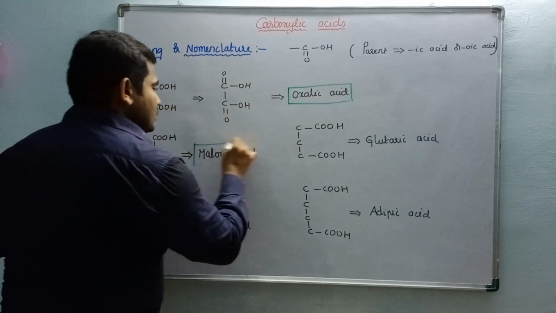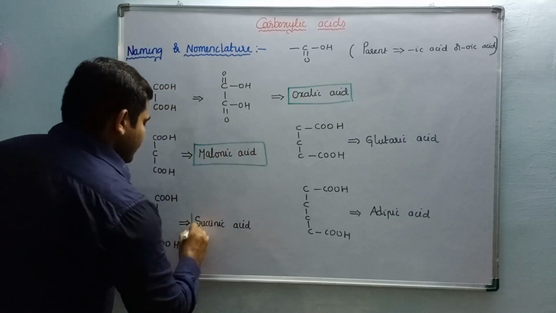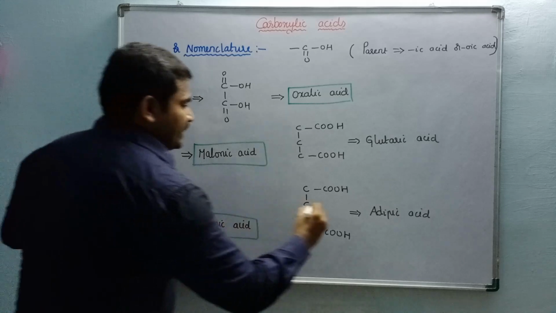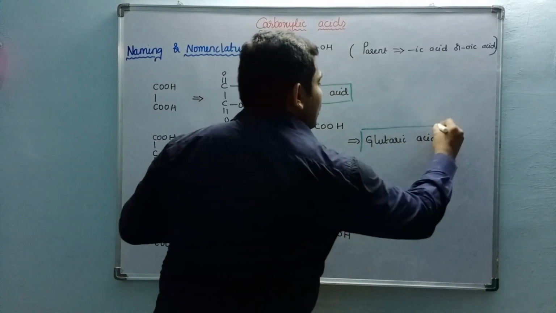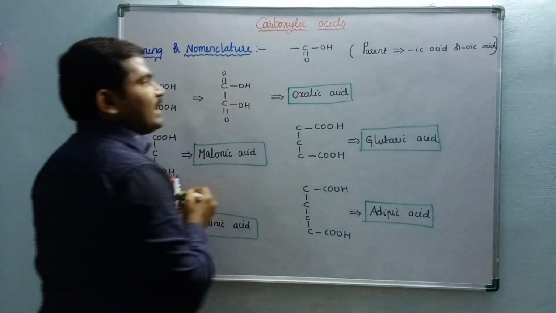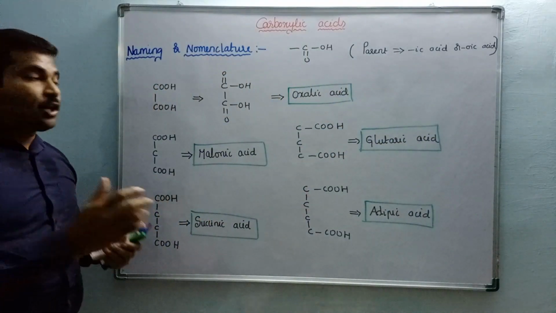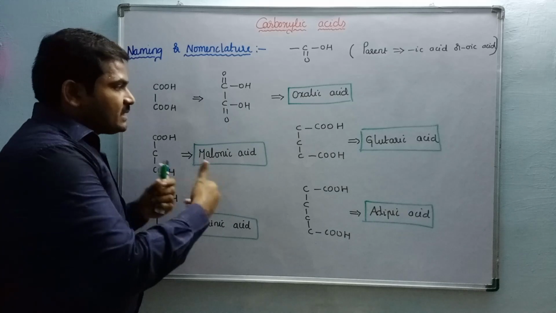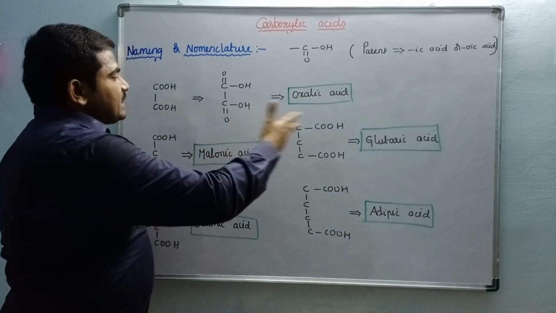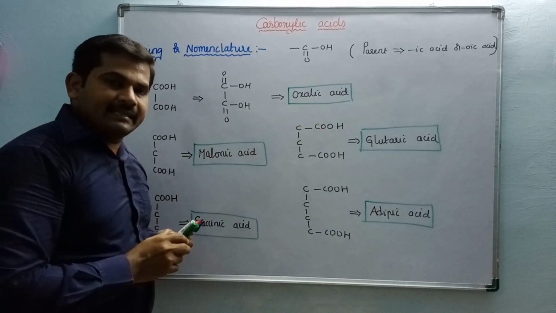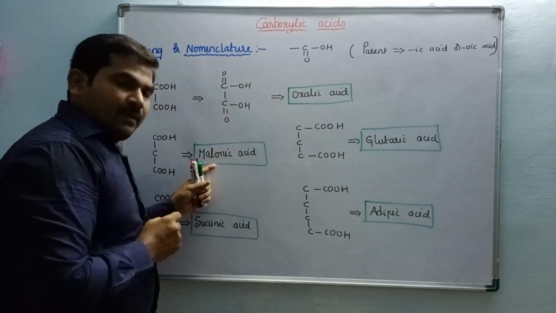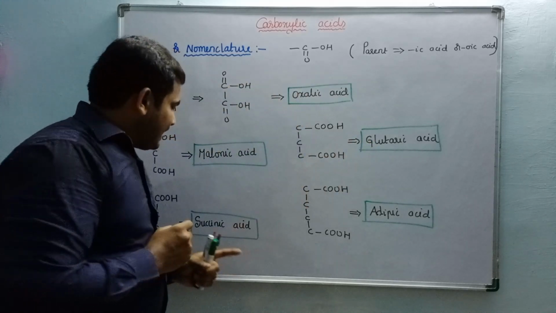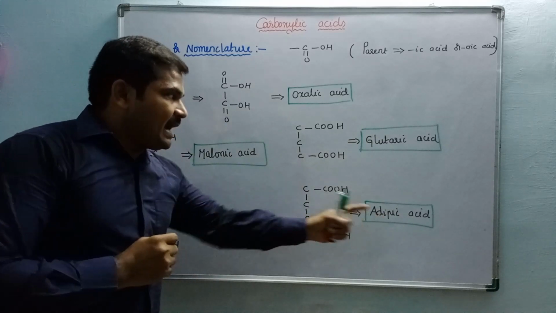Whatever acids I am going to discuss now are commonly seen in organic chemistry, and not only in organic chemistry, in our chemistry life we can see these organic acids. Okay, so oxalic acid, malonic acid, glutaric acid, succinic acid, adipic acid.